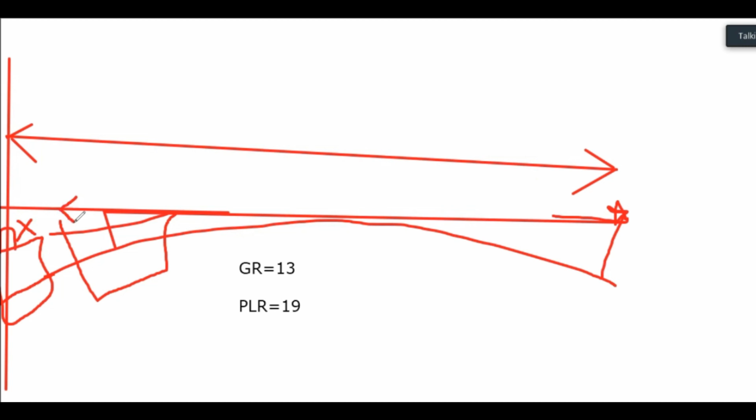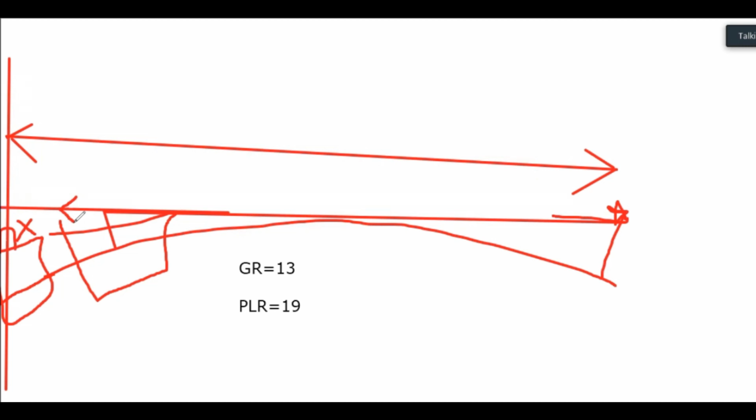But suddenly you cannot increase it, because the height of the eye is given in the question, 12 meters or whatever. So because the light is coming at 19 miles, more than the GR, and my height is less, it is not coming into my eyes. The light is going over my head. Because of that, first sight is not applicable, because if we cannot see, what do you mean by the first sight? So in that case, we will be taking the GR value. But again, GR value less is very rare, but we should check.